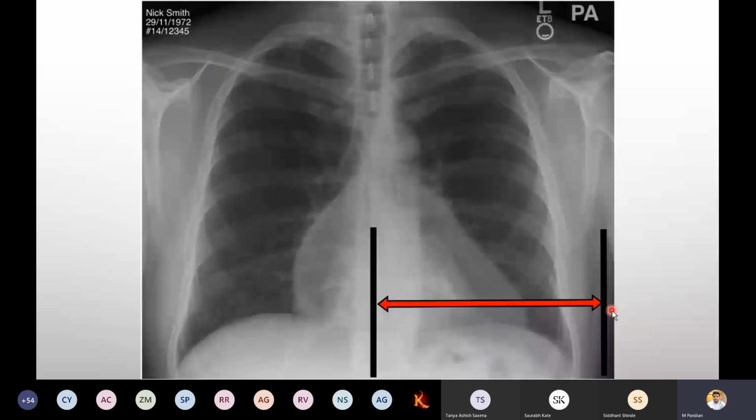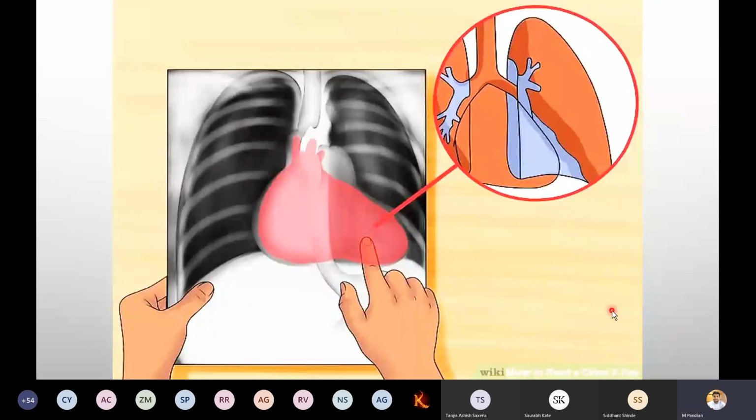The video of measurement I will upload later on. The link I will give you. Okay. So now you remember how to measure this cardiothoracic ratio.